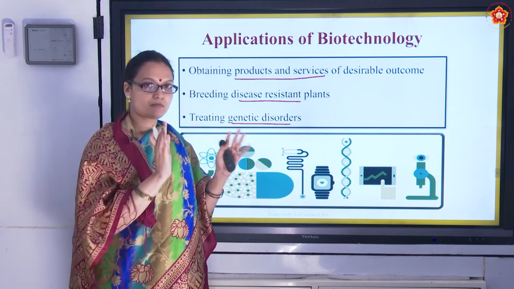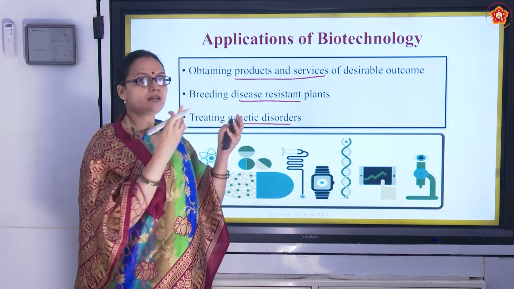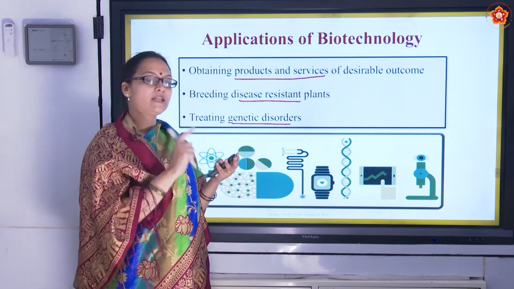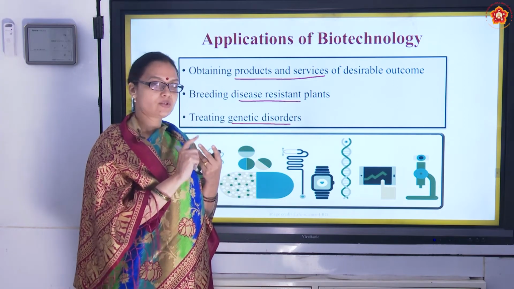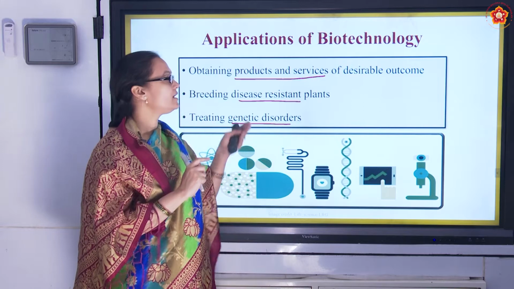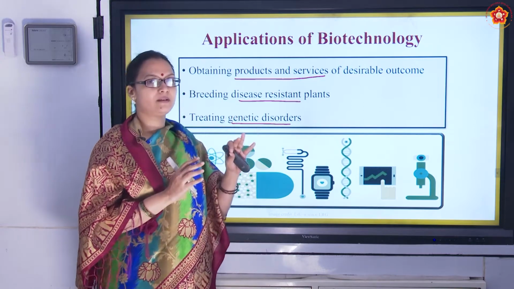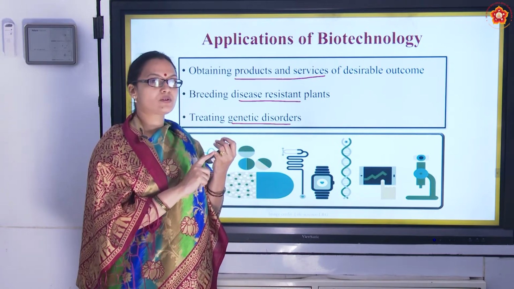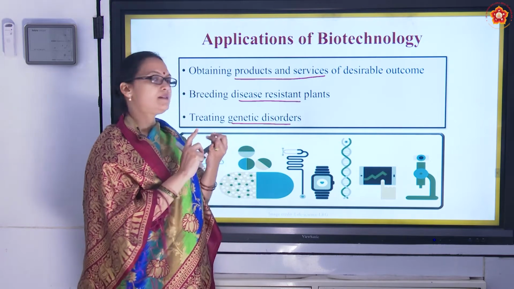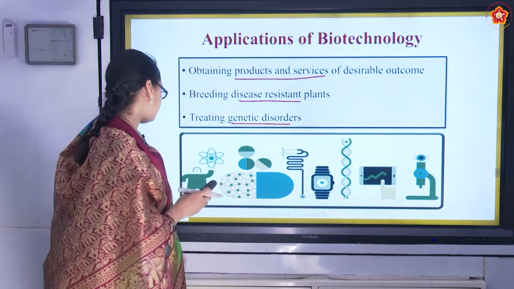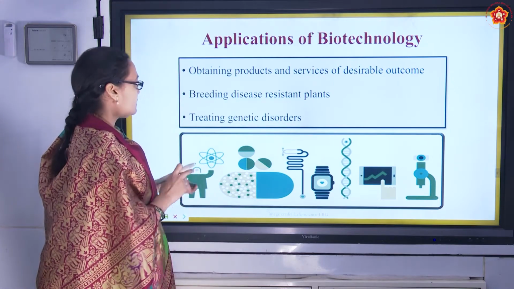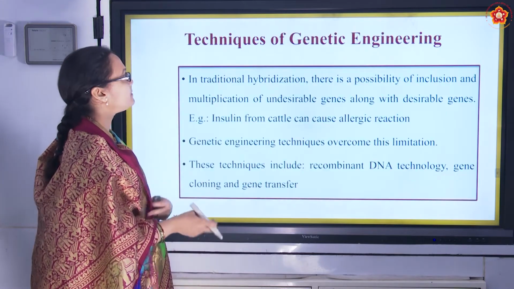Definition: we make products using techniques involving living organisms. Then we come to the principles. There are two principles. What are they? Genetic engineering and bioprocess engineering. Next, applications. There are only three applications: to make products of desirable outcome, then disease resistant plants, and treating genetic disorders. Now let's go further ahead.